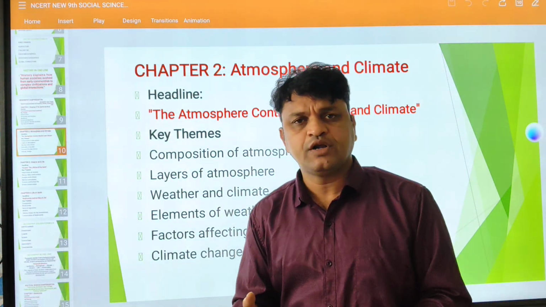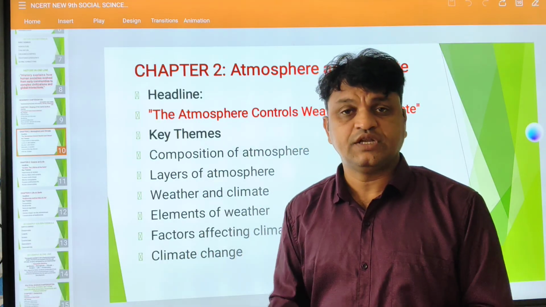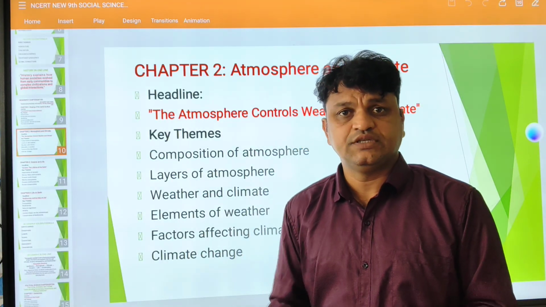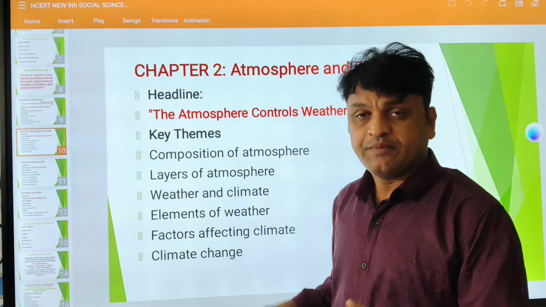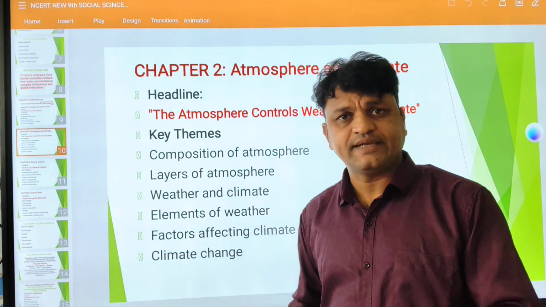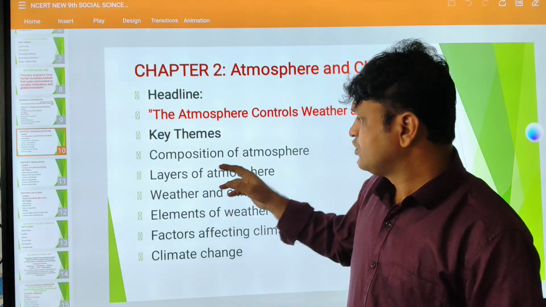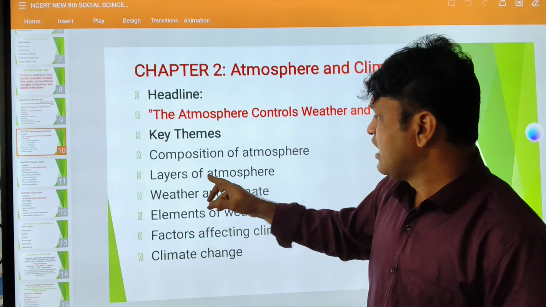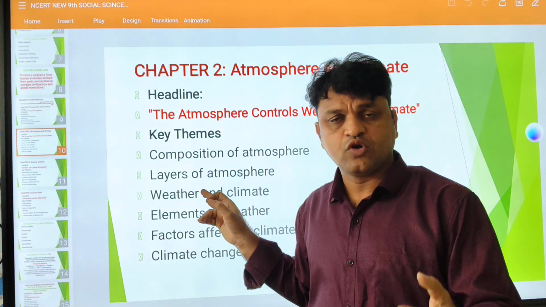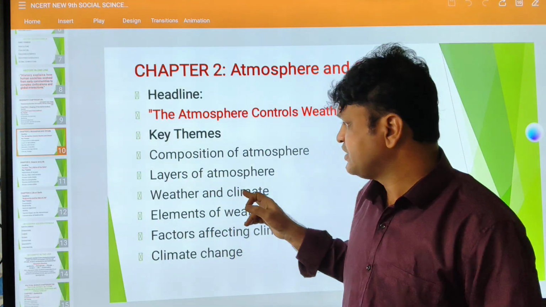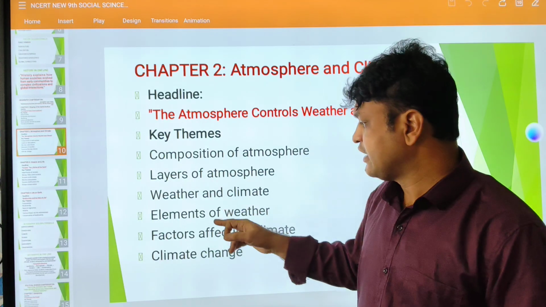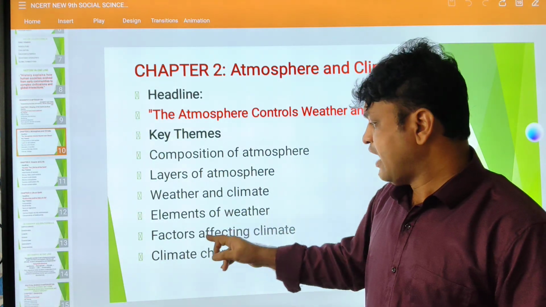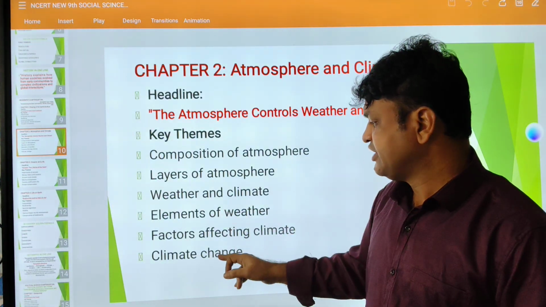We have predominantly nitrogen, 78%, coming to oxygen, almost 20%, then carbon dioxide, argon, etc., which we are going to look at in the composition of the atmosphere. And layers of the atmosphere: stratosphere, troposphere, ionosphere, mesosphere, exosphere, everything we are going to look at. And weather and climate, what is weather, short-term weather, etc., elements of weather, and factors affecting climate and climate change.